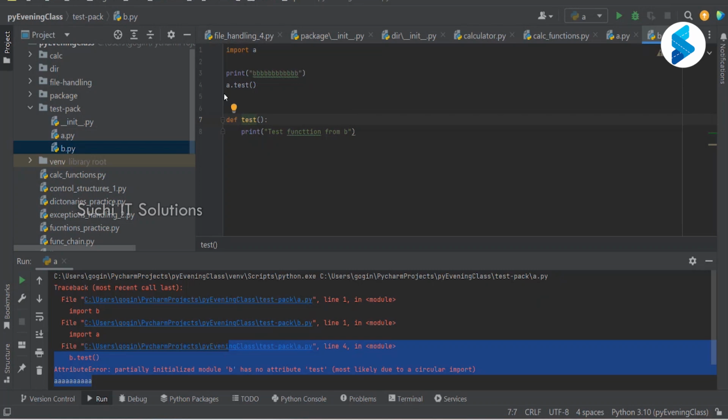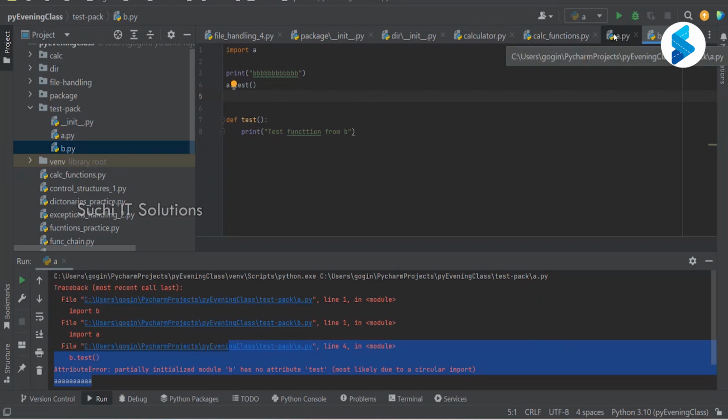Import A and call the a.test function. Yes, simple, right? B is just simply importing A and calling a test function in A. Simple, straightforward, not a problem.